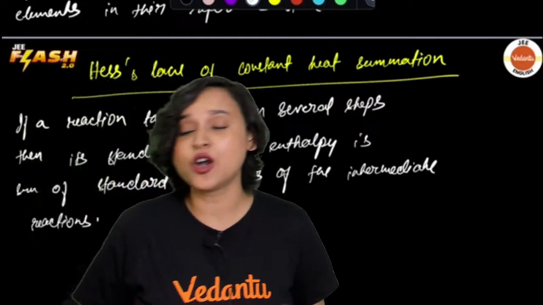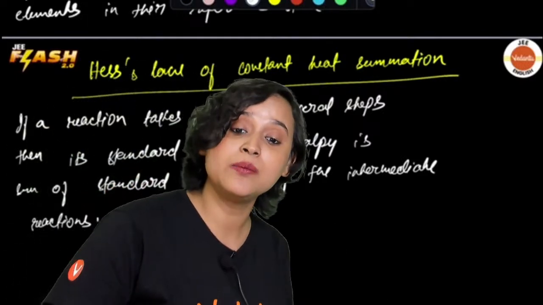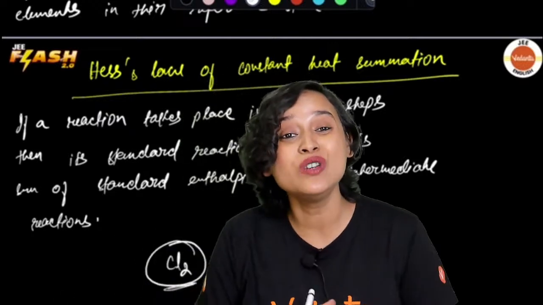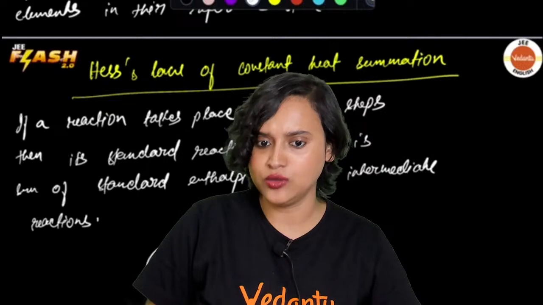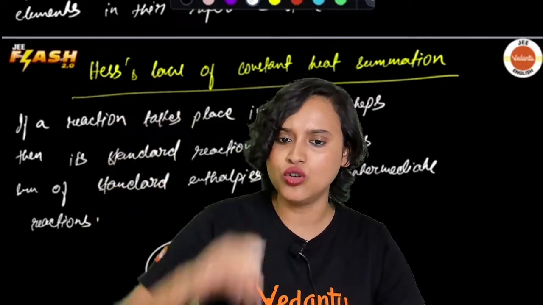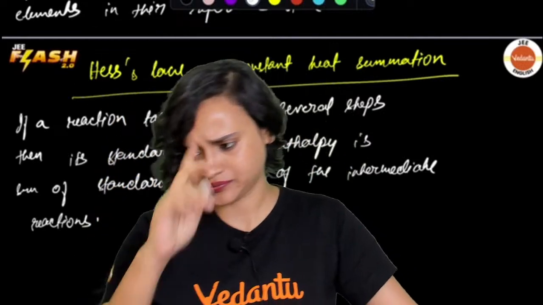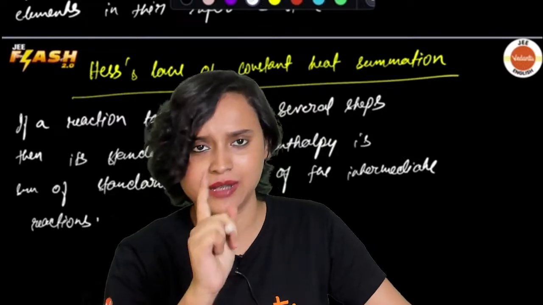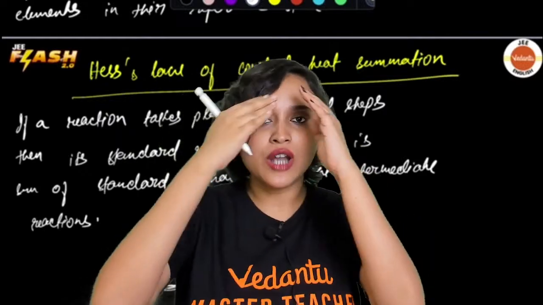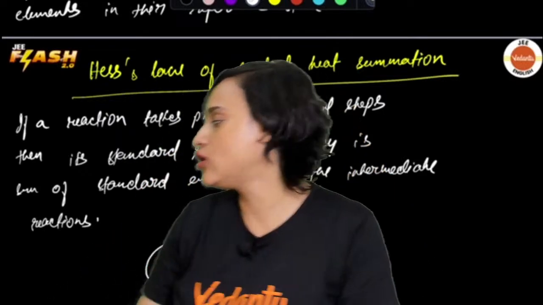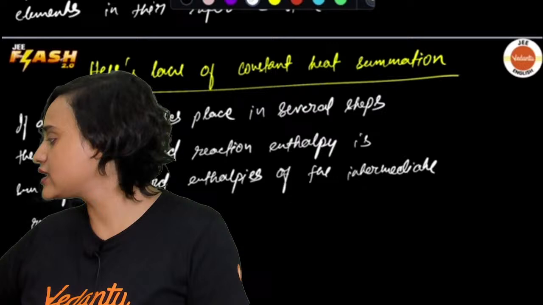For a diatomic molecule, your enthalpy of atomization is equal to enthalpy of bond dissociation. But suppose you have a polyatomic molecule like NH3, H2O, or methane, CH4. At this point of time, if you have NH3, let's say that this is N, okay, NH3.